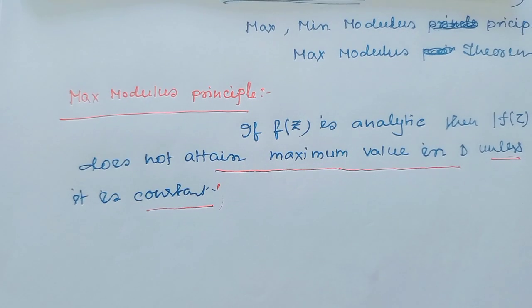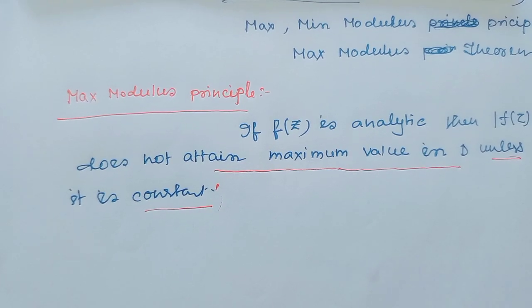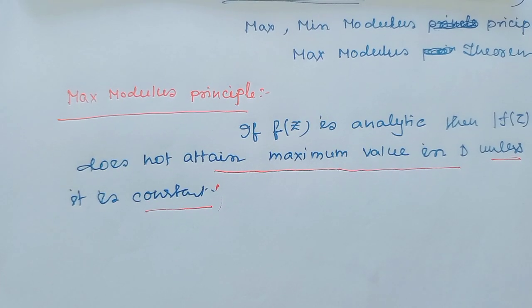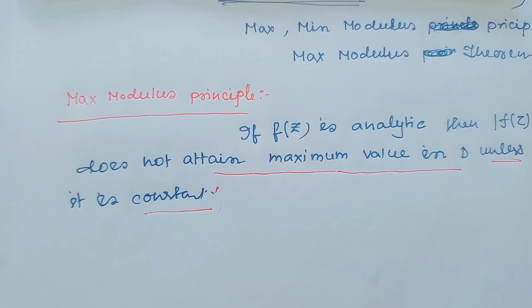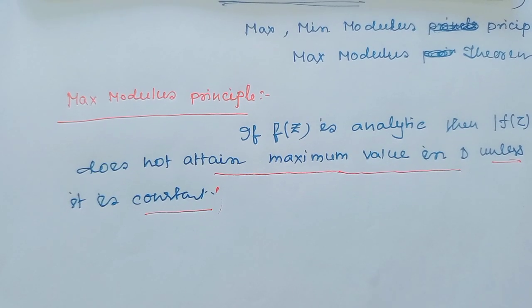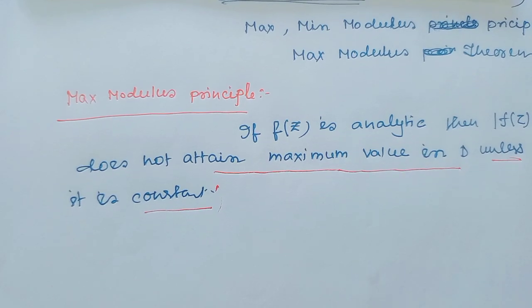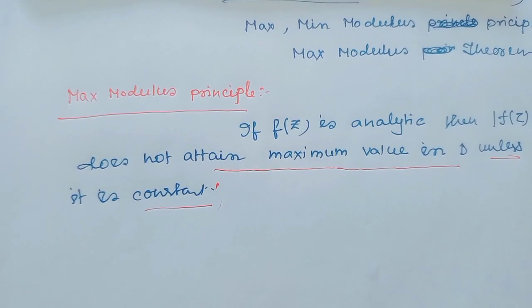But if the function is not constant, then the maximum value does not always exist at an interior point. When the maximum value exists at an interior point, then it is constant.